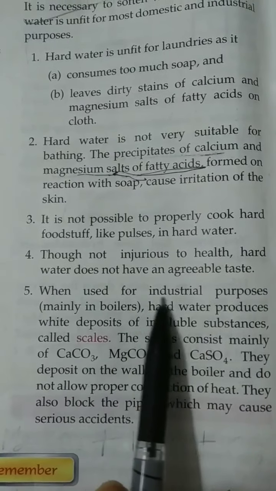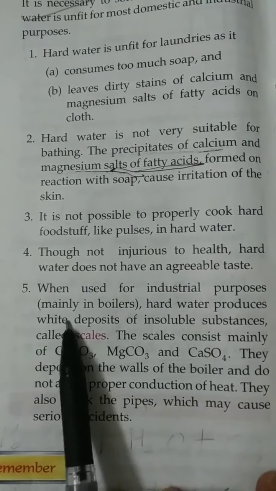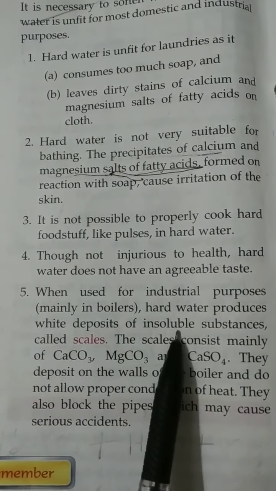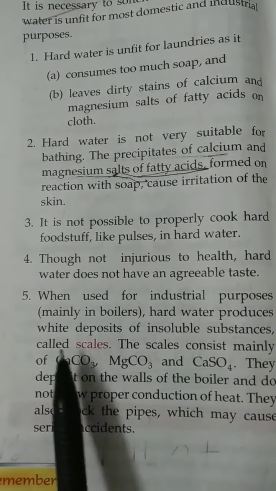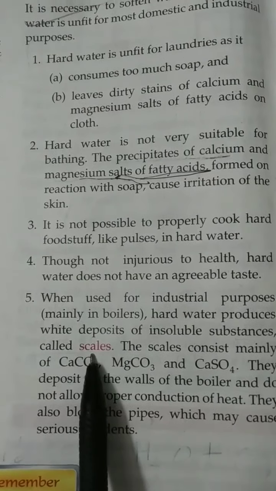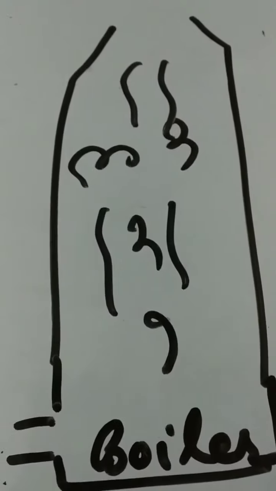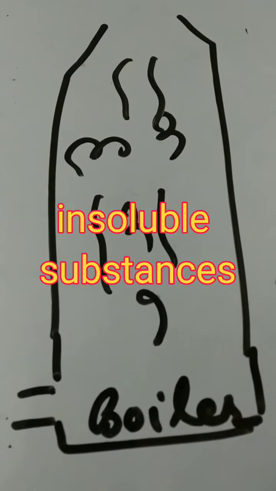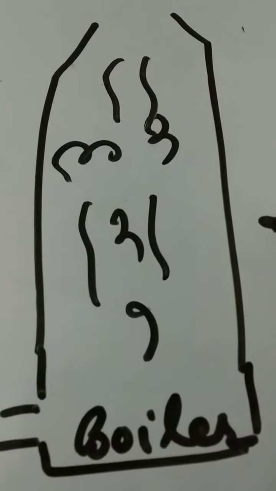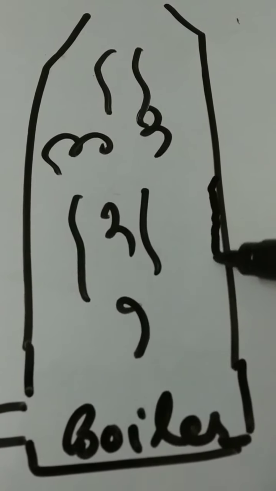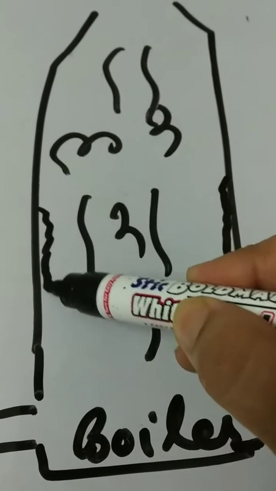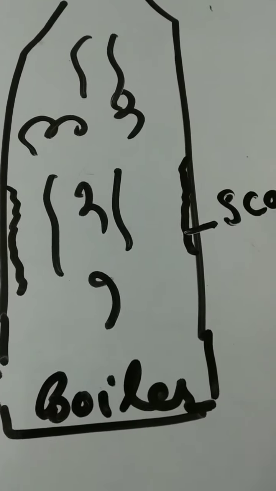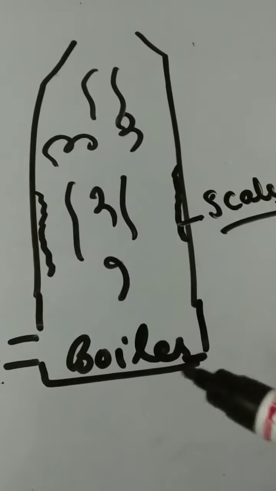Fifth, when used for industrial purposes, mainly in boilers, hard water produces wide deposits of insoluble substances called scales. In a boiler, insoluble substances deposit on the sides of the boiler. We call these insoluble substances scales.